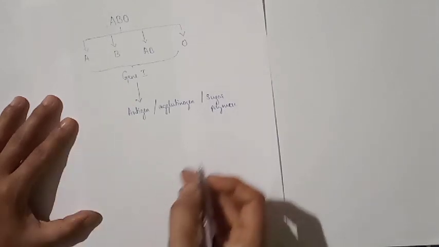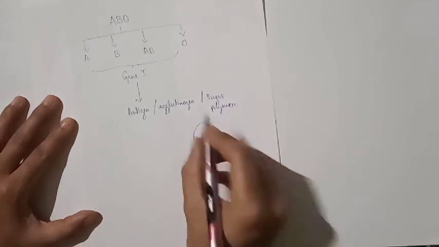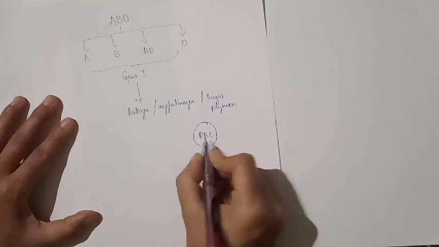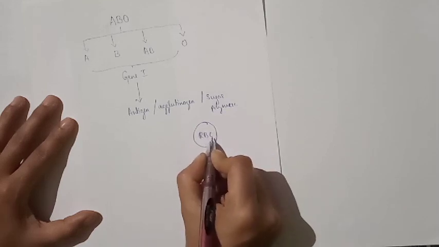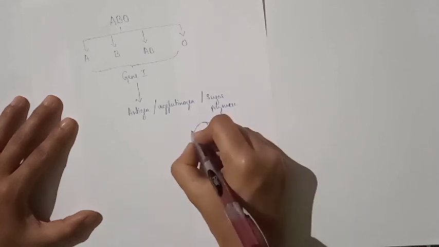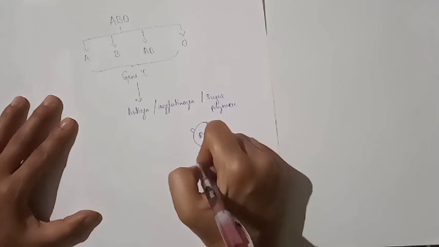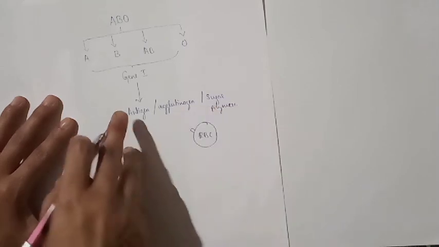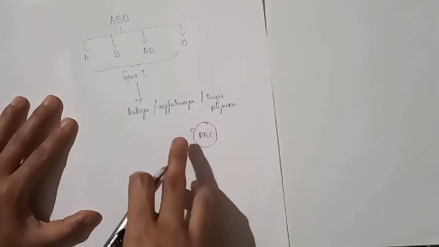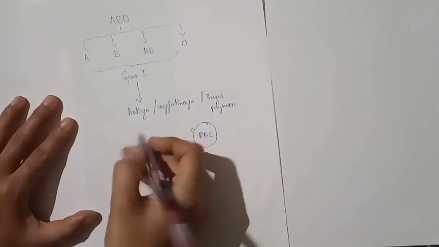This antigen is present on the surface of RBC. RBC is nothing but red blood corpuscle. These antigens are present on the surface of the RBC as an outgrowth or protrusion.